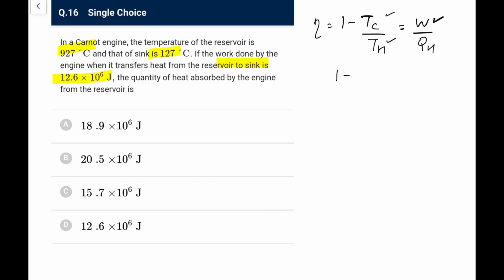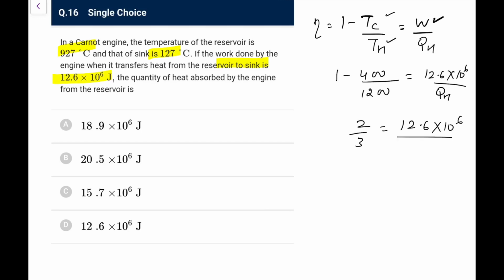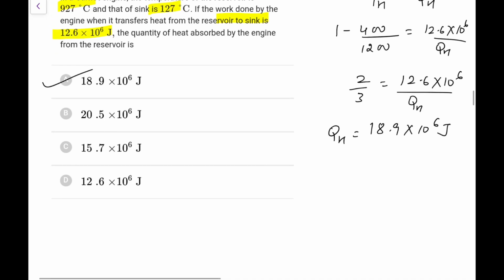So 1 minus Tc, 127, you will write it as 400, and 927 you will write it as plus 273, it would be 1200, and W is 12.6 × 10^6 upon QH. So it is 1 minus 1 by 3, so that is 2 over 3. So what is QH now? QH would be 3 by 2 into this, that would be slightly greater than 12.6, that will come out exactly as 18.9 × 10^6 joule, again option A.